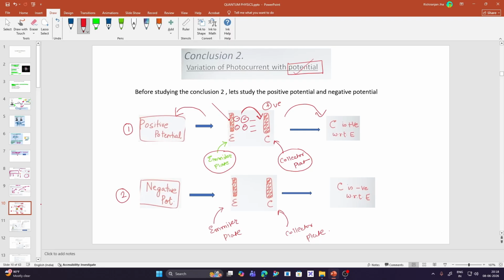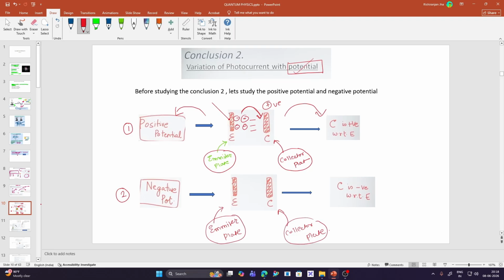Now let's have a look at the negative potential. In negative potential, we have the same emitter plate and this collector plate. But in this case, the collector plate is negative with respect to the emitter plate. So now the electrons are also negative and this collector plate is also negative. So what happens?